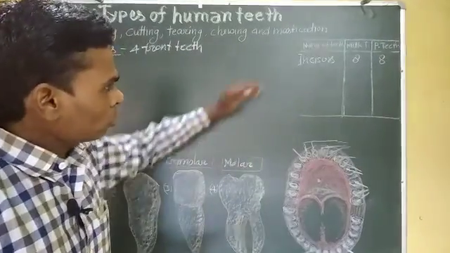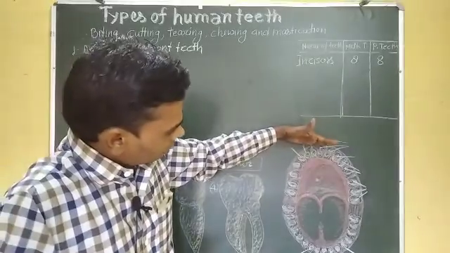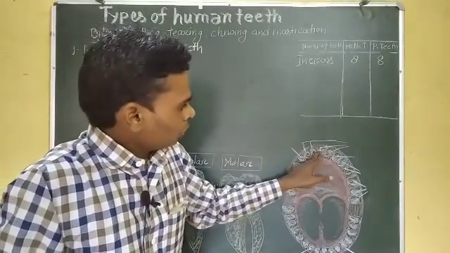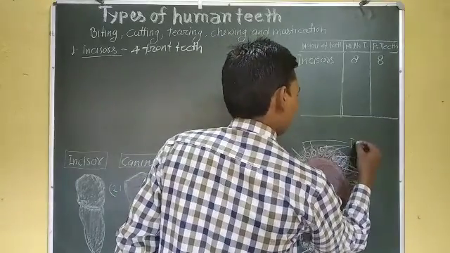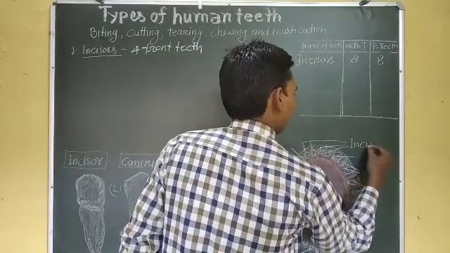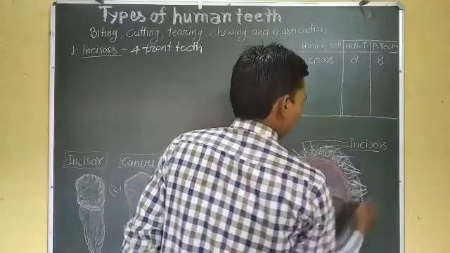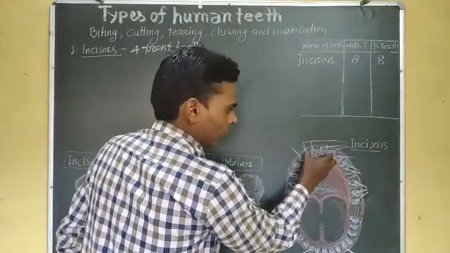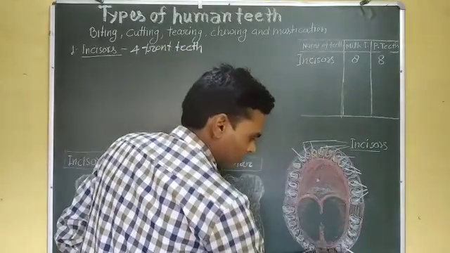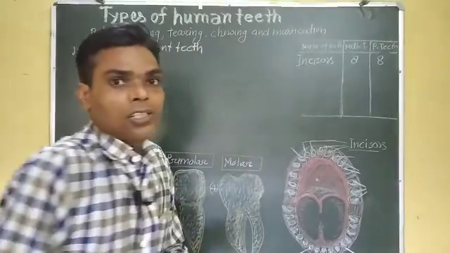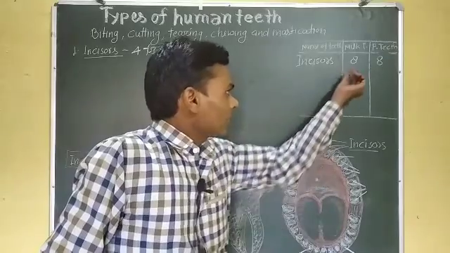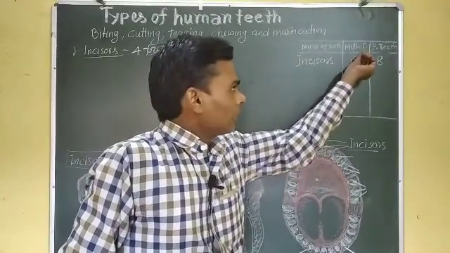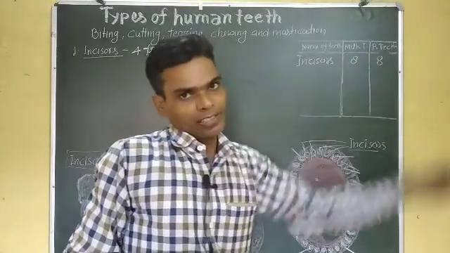So students, 1, 2, 3, 4, these are all incisors. Four teeth in the upper jaw and 4 teeth in the lower jaw. The total number of teeth in both jaws is 8, in milk teeth and in permanent teeth.